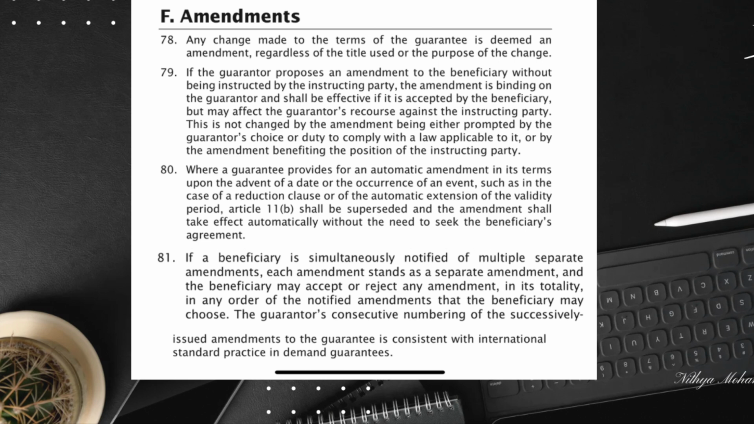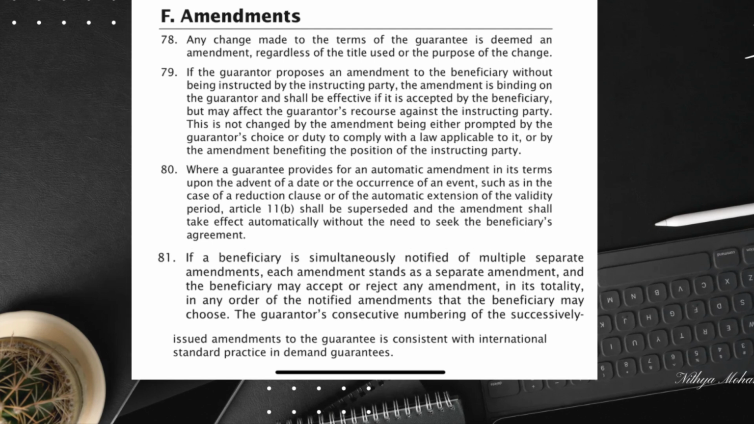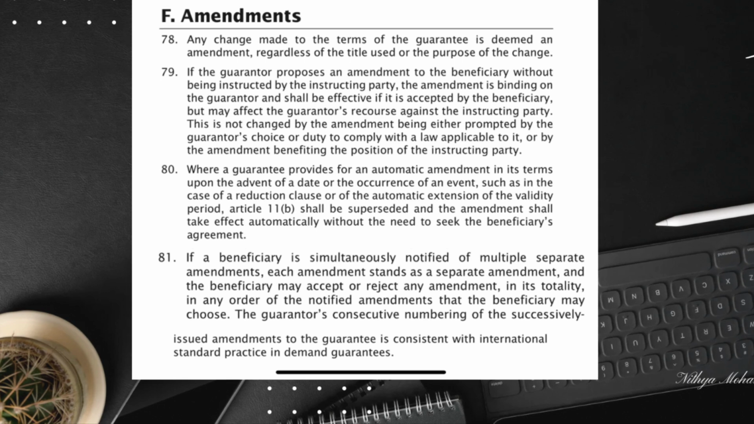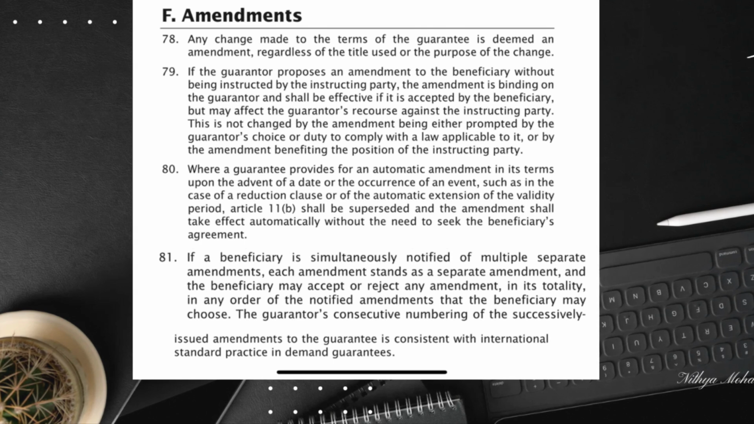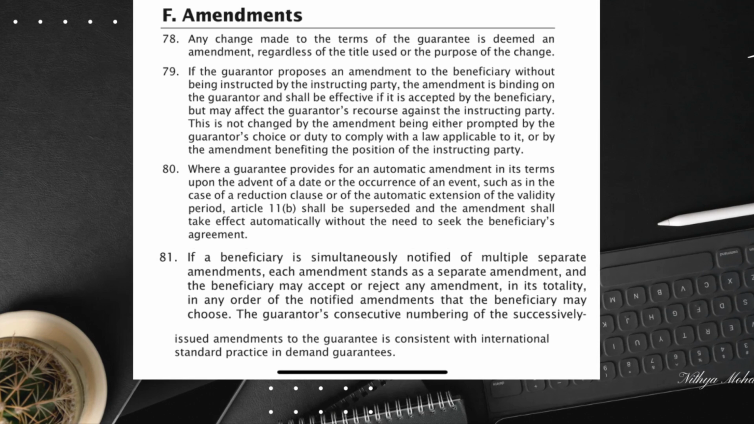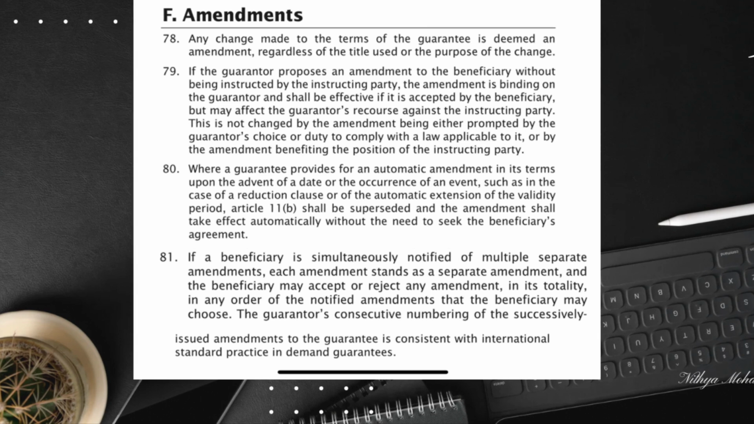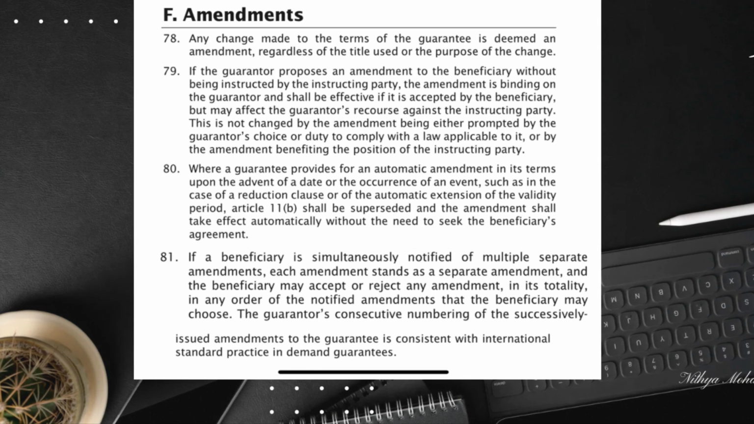Let's move on to the scenario of multiple simultaneous amendments. According to F81, each amendment stands as a separate entity. The beneficiary has the right to accept or reject any of these amendments in its entirety and in any order they choose. For example, if 3 amendments are notified at once, the beneficiary can approve one, reject another, and take time to decide on the third.